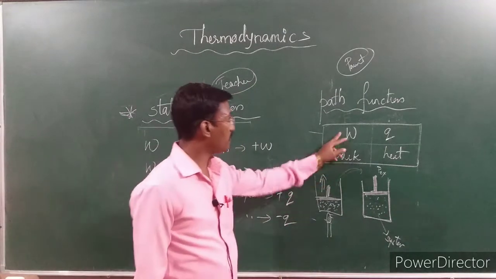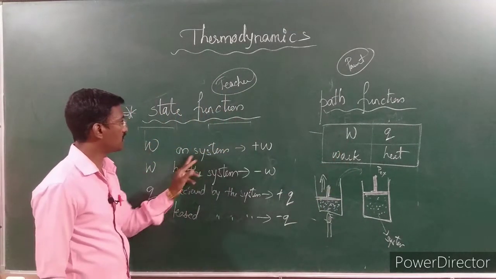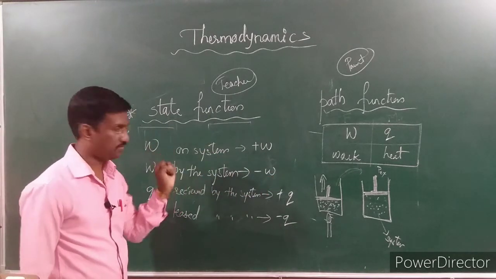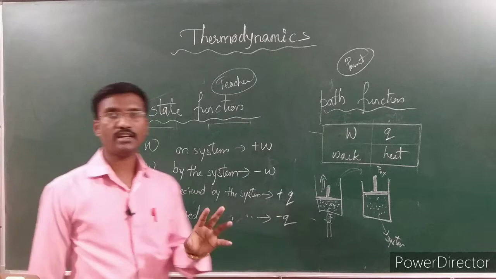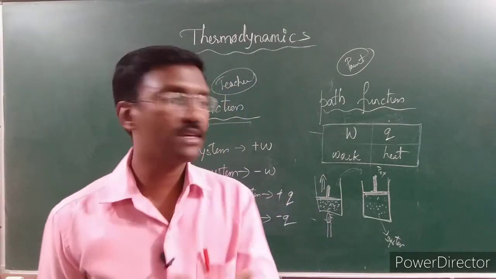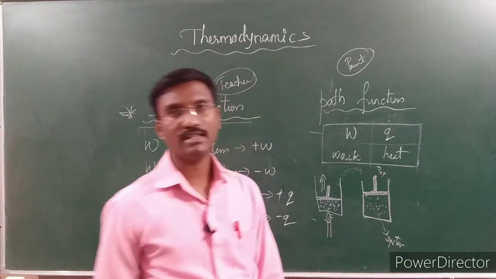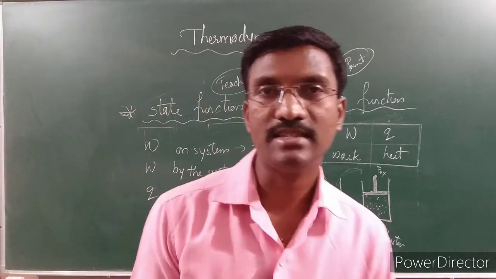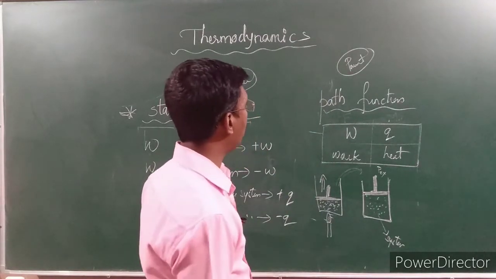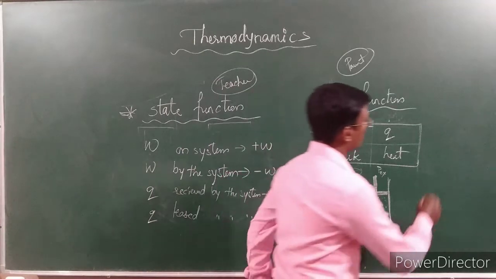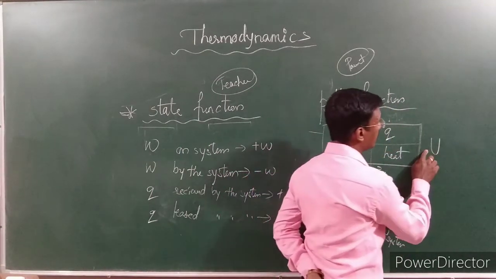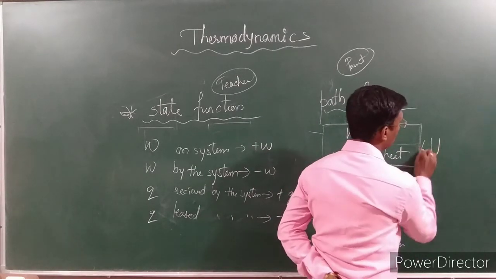So that's why if W is positive, it means work done on the system; if W is negative, work is done by the system. Similarly, plus Q indicates that the system is receiving energy, receiving heat. Minus Q indicates that the system is losing energy, means the heat is releasing. So together, the internal energy we are going to call U. U is nothing but internal energy.